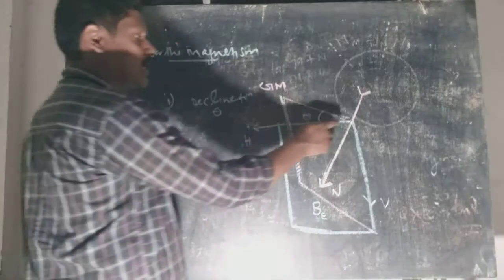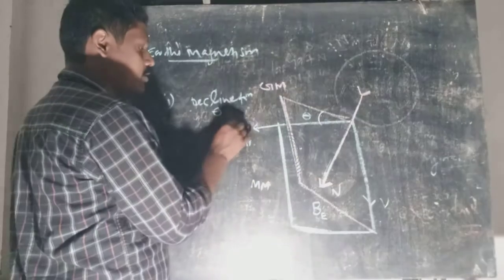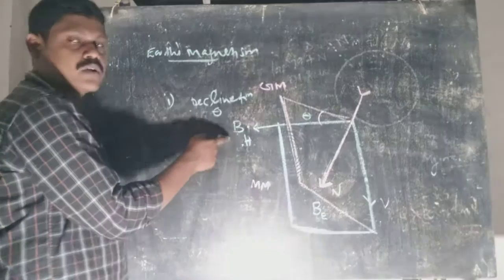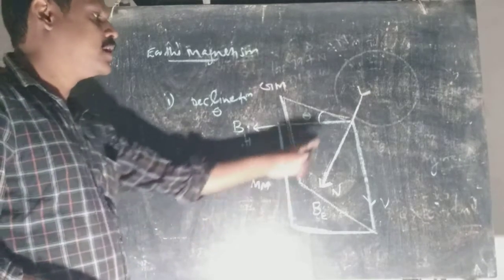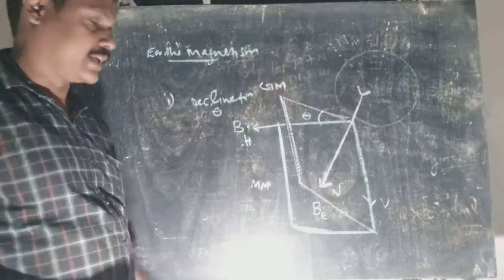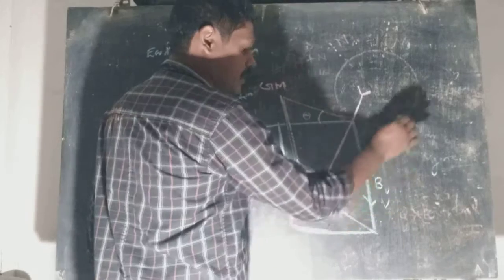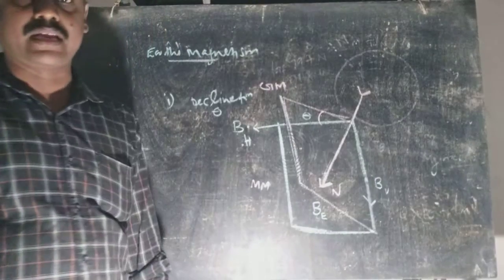That component along the horizontal to the magnetic meridian is called the horizontal component of Earth's magnetic field, BH. And that component of Earth's magnetic field resolved along the vertical direction is called the vertical component of Earth's magnetic field.